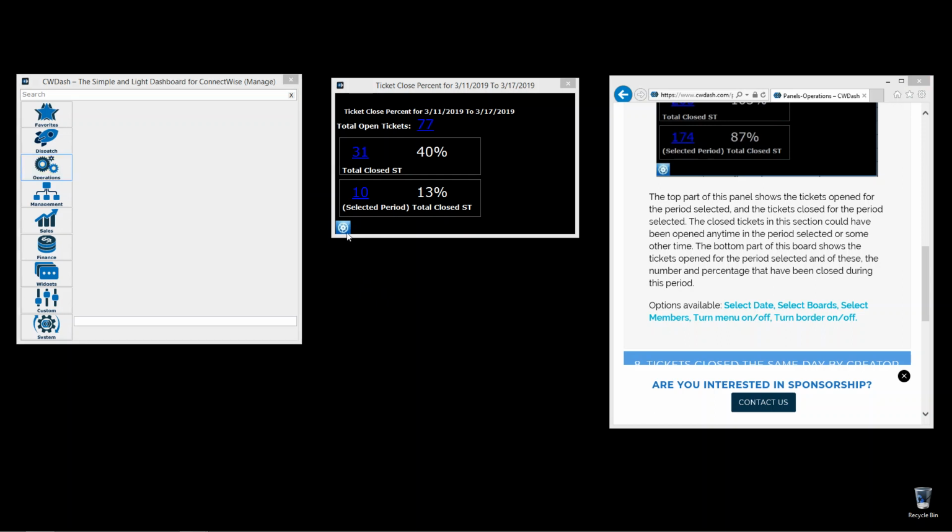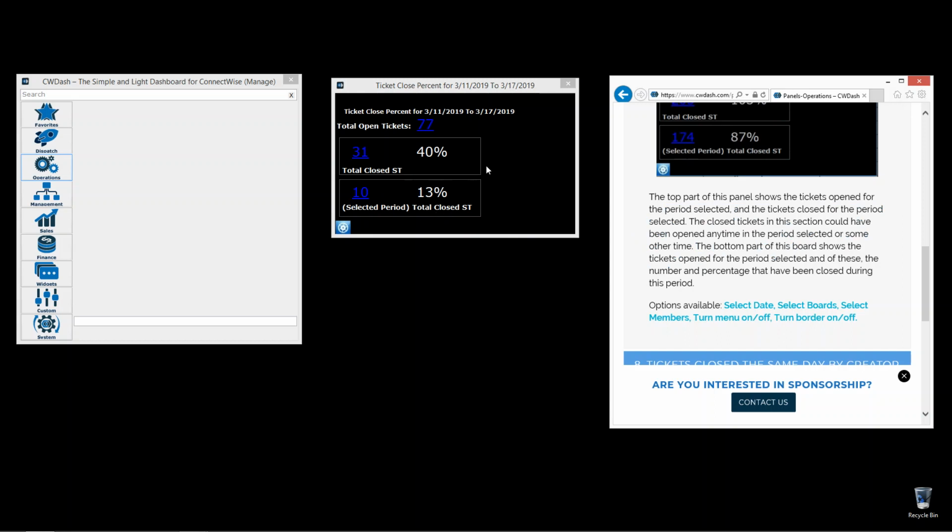And here you choose a date range. Under here you choose the date. And the top part here, it'll show you how many open tickets. And this top area here will show you how many were closed. Now, the bottom area, this is a little help, by the way, that automatically opens, but the bottom area will only show the tickets that were opened in that period and then closed in that period.